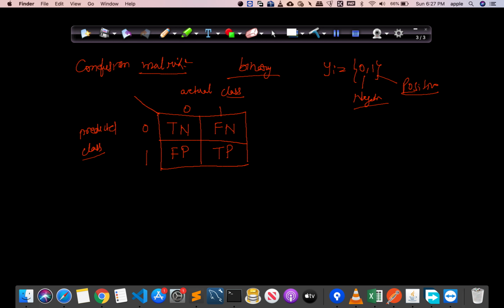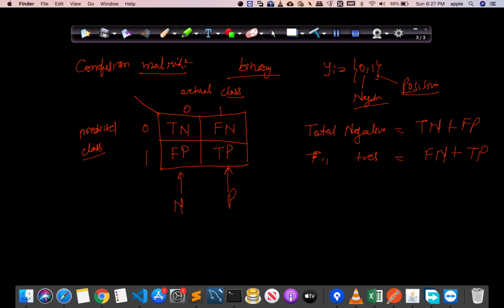Now, what are the total number of negative points? Total number of negative points, total negatives. Okay, total negatives are the true negatives and the false positives, because these are the points that actually belong to negative class. And total positives are false negative plus true positive. See, this particular column is positive, this particular column is negative, because these are the points that actually belong to positive class, these are the points that actually belong to negative class.